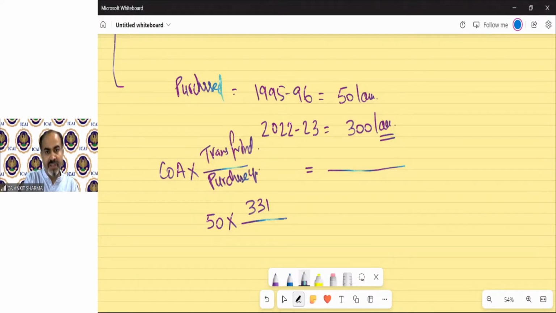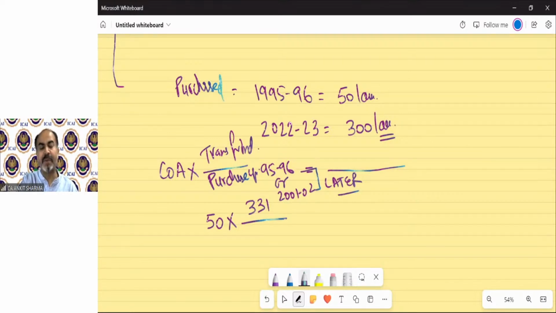Now the purchase year is 95-96, and we do not have any index for 95-96 because the index concept has been given only from 2001-2. So I do not have any purchase year index for 95-96. So the department made the denominator concept like this: purchase year index or 2001-2 index, whichever is later. Why has it been made?